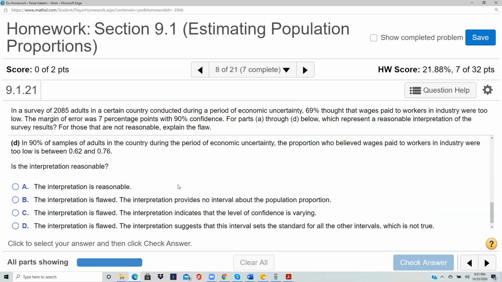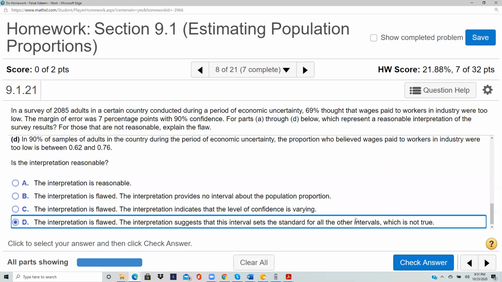So let's see what the flaw is. The interpretation is flawed. The interpretation suggests that the interval sets the standard for all the intervals, which is not true, right? And also until now, we didn't find this flaw.